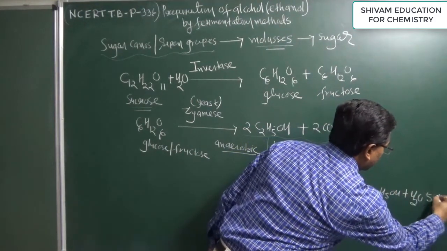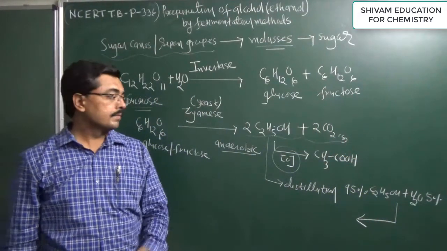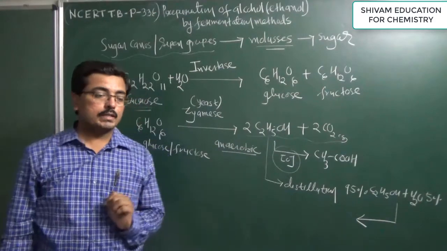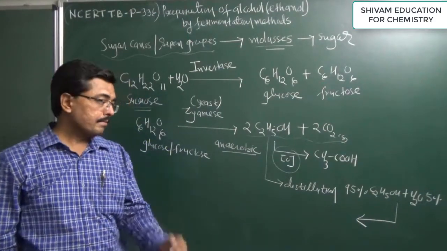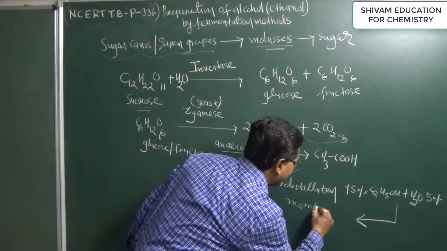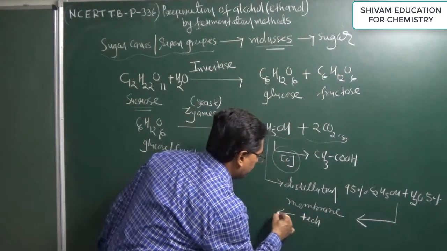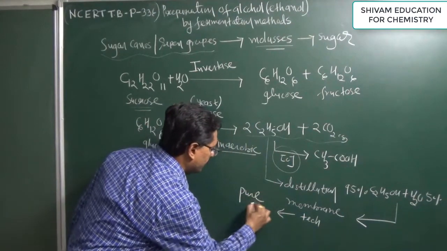This azeotropic mixture is obtained, and from it pure absolute ethanol can be prepared by membrane technology.